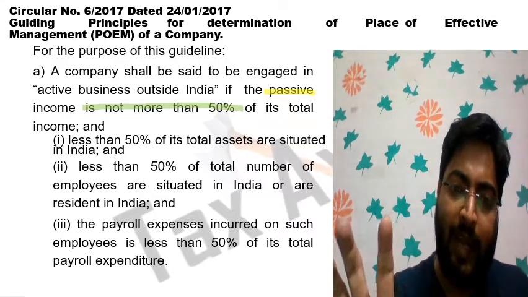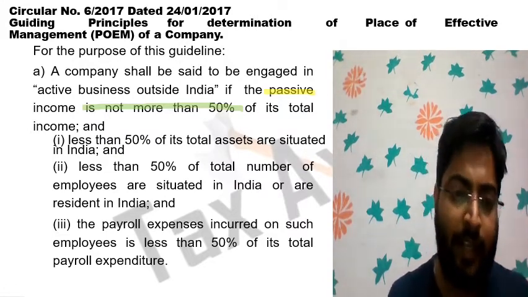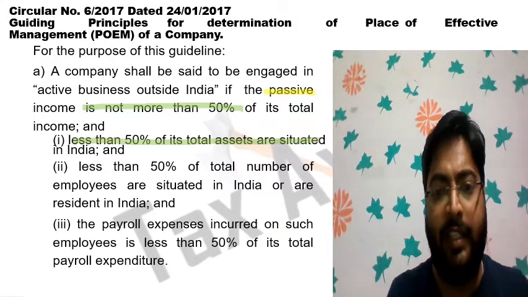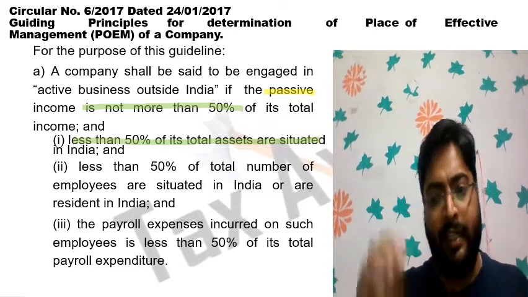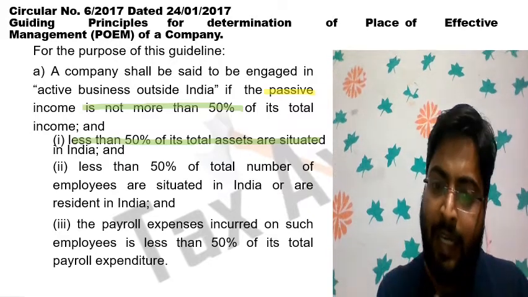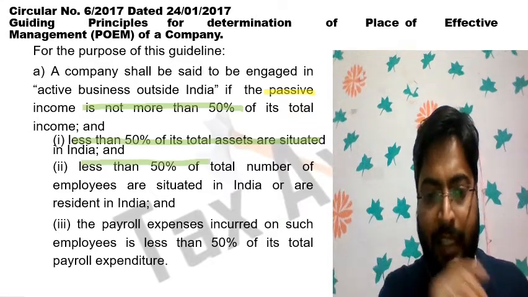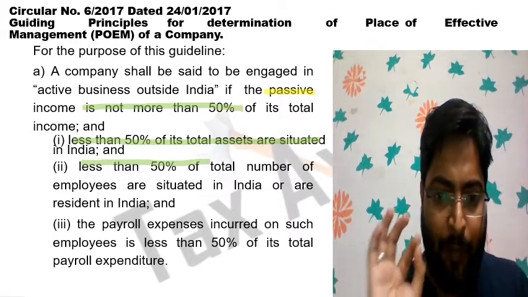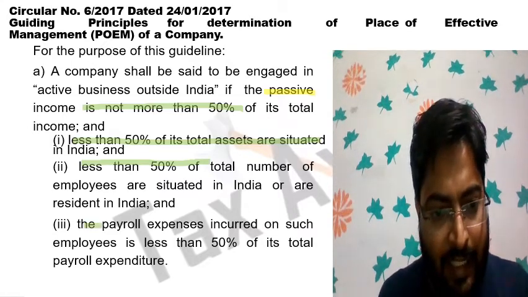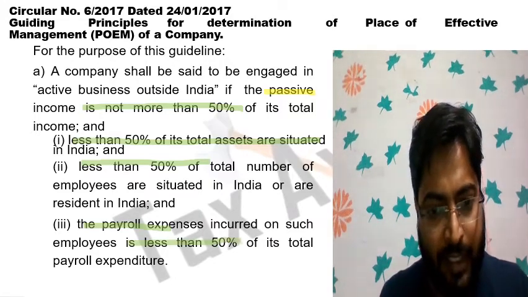If the passive income is less than 50%, there are three more concepts which need to be checked. First one is less than 50% of total assets are situated in India. The total assets situated in India are less than 50% of total assets of the company. Less than 50% of total number of employees are in India, so less than 50% of the total number of employees are situated in India or are resident in India, and the payroll expenses incurred on such employees in India is less than 50% of its total payroll expenditure.